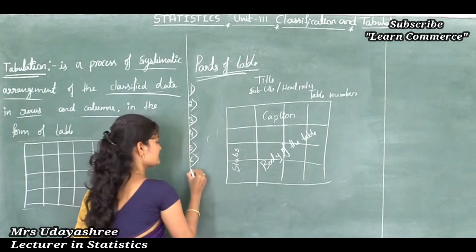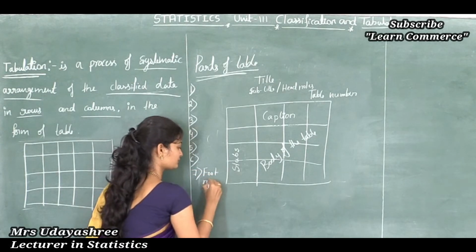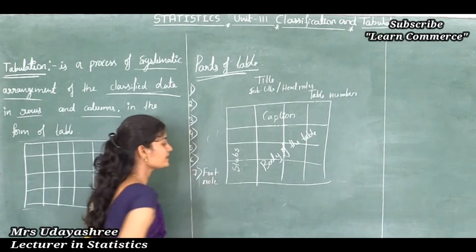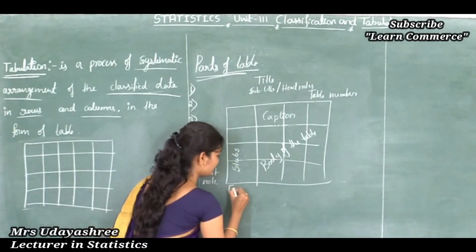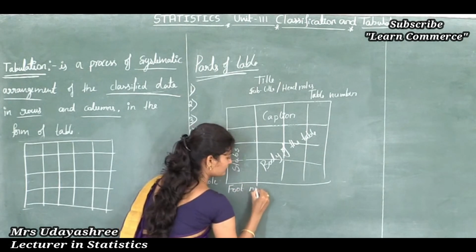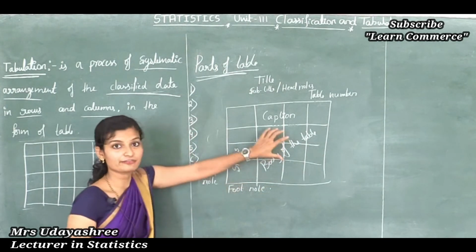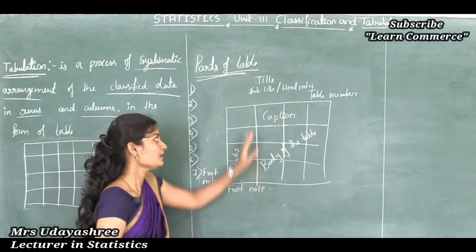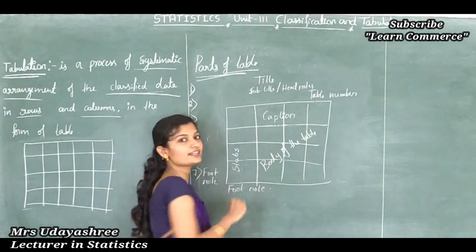Next, seventh one is footnote. See, footnote is written below the table. It indicates anything special referring to the data. For example, in the caption, if I want to write genders, what are the gender classifications?